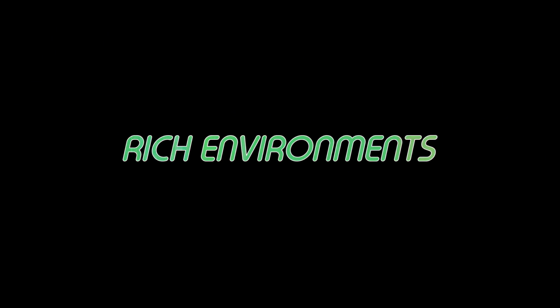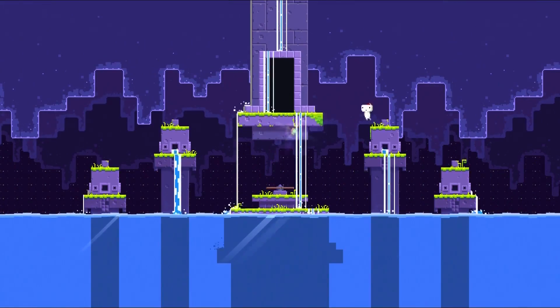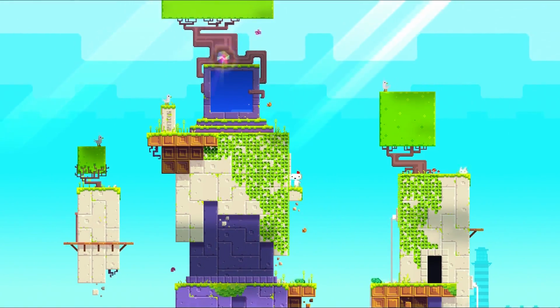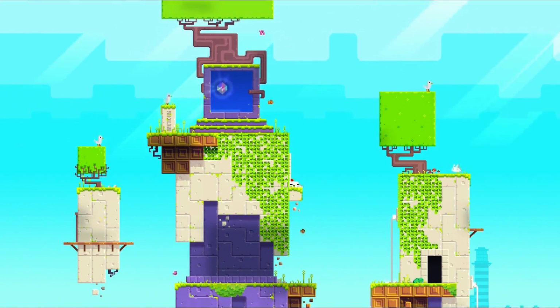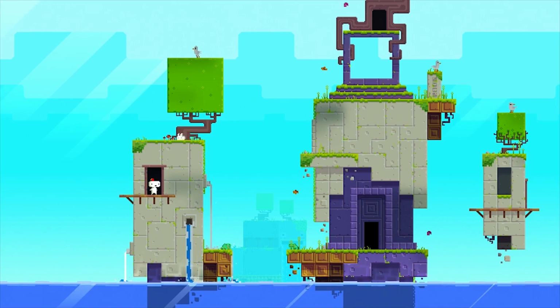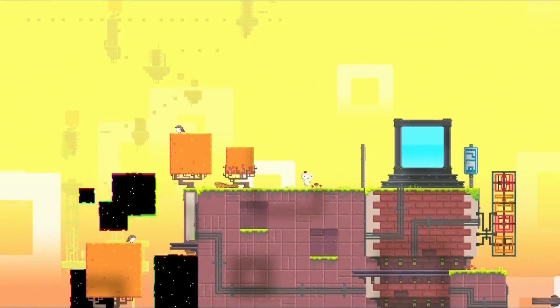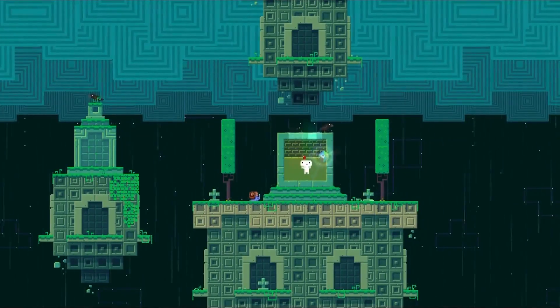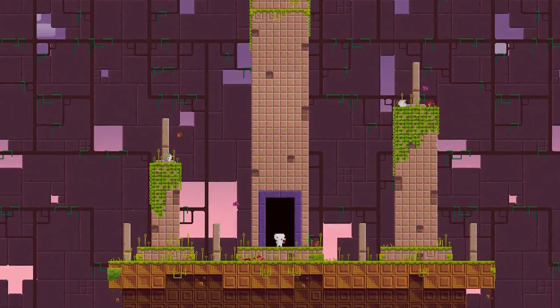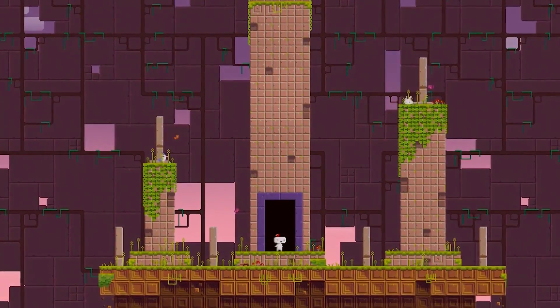So we get to Fez's rich environments. Most areas in the game have some sort of movement, whether it's just a simple water flow, some rain, or even just cloud shadows that add a bit of texture to when you move through the area. I personally find the main hub worlds, which have many doors and portals to other areas, to have the richest design in terms of animation. Even then, there are some great examples in more cornered off sections which have such lovely visuals. For instance, the lighthouse.